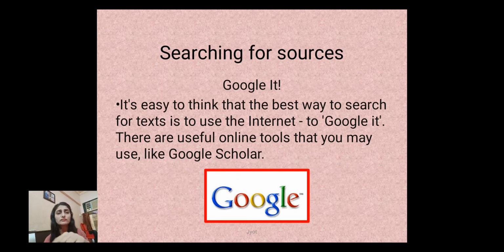Now for that you will have to search for sources. How will you search for sources? The easiest way is to Google it. It's easy to think that the best way to search for text is to use the internet and just Google it. There are useful online tools that you may use. In Google, you have Google Scholar, which contains scholarly articles and scholarly papers, so you can use those papers. But